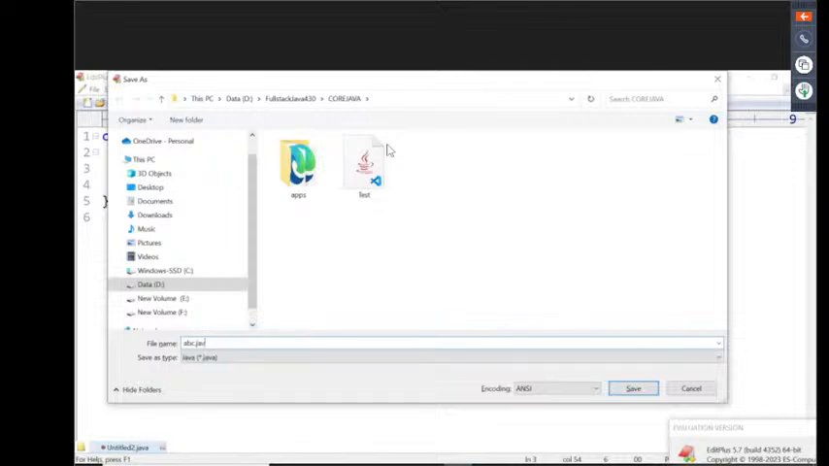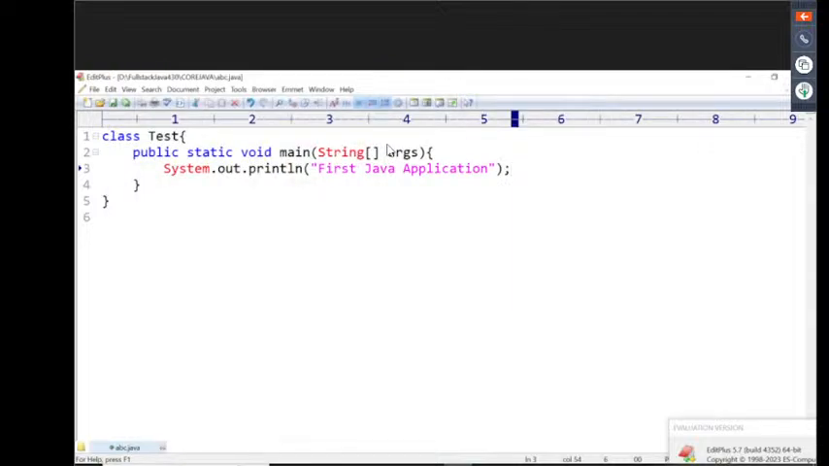Now I want to use abc.java. What is my file name? abc.java. But what is the main class name still? Tester. The file name is abc.java. Why? Because no class is public inside the present Java file, so I can save the Java file with any name, abc.java.